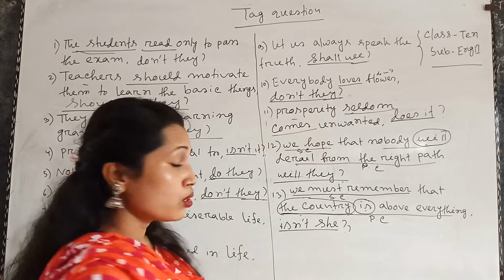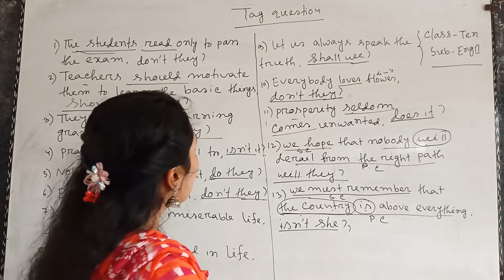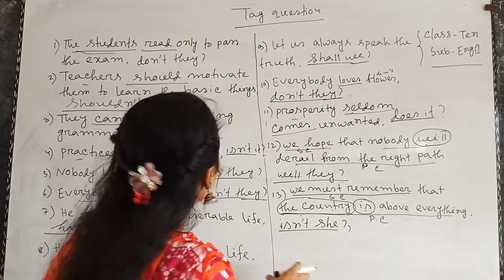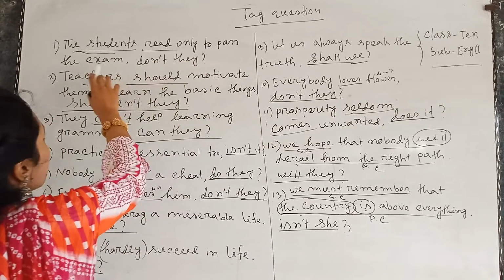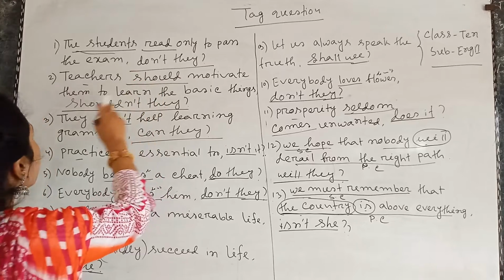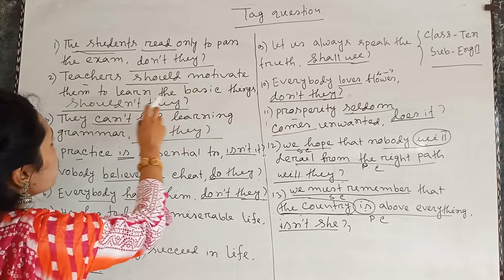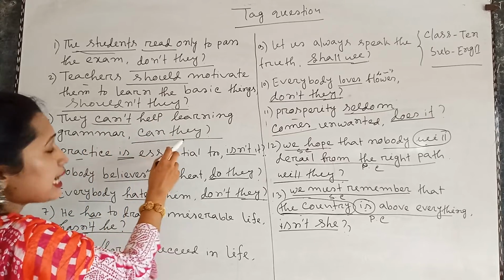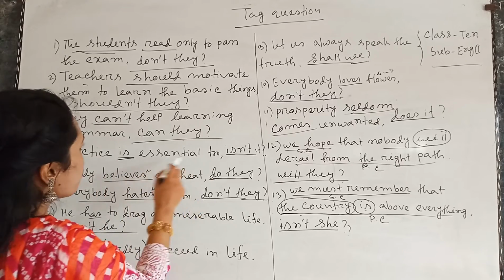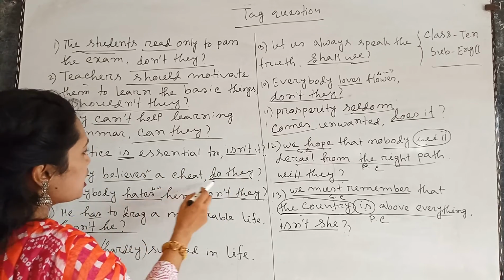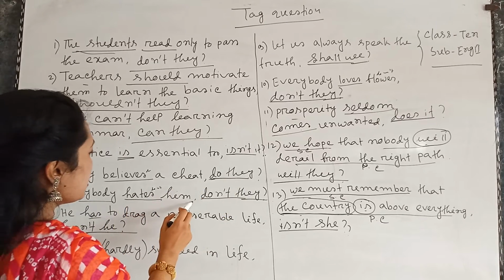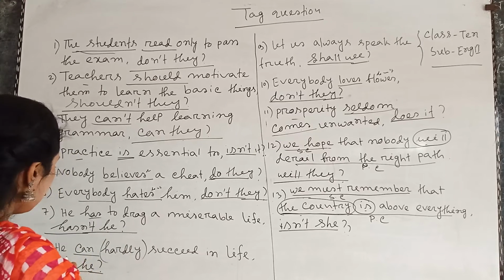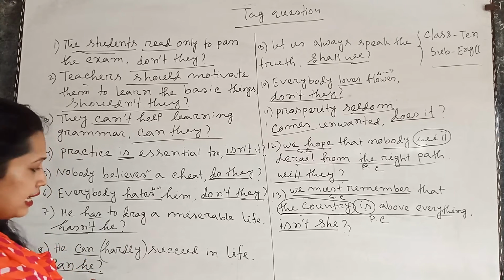Okay, so dear students, now I am reading the whole examples. The students read only to pass the exam, don't they? Number 2, teachers should motivate them to learn the basic things, shouldn't they? They can't help learning grammar, can they? Practice is essential too, isn't it? Nobody believes a cheat, do they? Everybody hates him, don't they? He has to drag a miserable life, hasn't he? He can hardly succeed in life, can he?